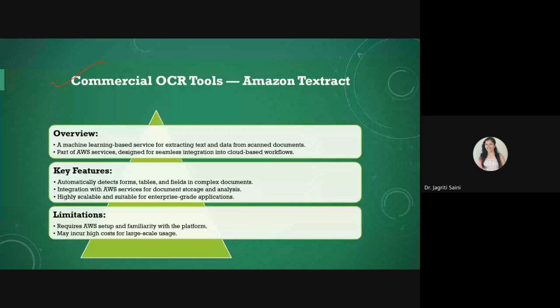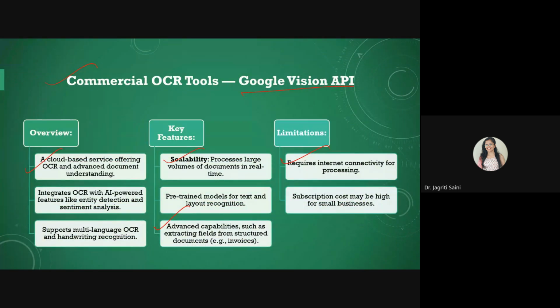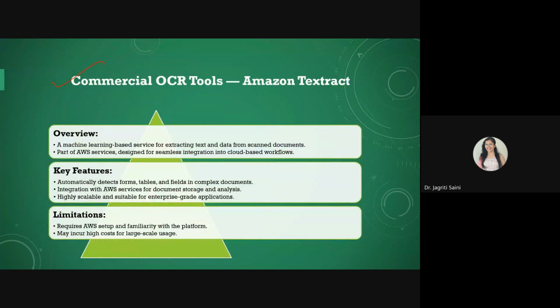This Amazon Textract as well as the Google Vision API, these two are suitable for the Indian language context also. Someone is asking in the chat box which one you can use for Indian languages, like Sanskrit and Kashmiri. I'm not sure specifically about Sanskrit and Kashmiri, but Amazon Textract as well as Google Vision API can handle plenty of English, Hindi, and other Indian languages. So Hindi, Tamil, Gujarati, or Kannada, etc., it can process easily with the help of your initial designs. And even Tesseract OCR can handle a few Indian languages.